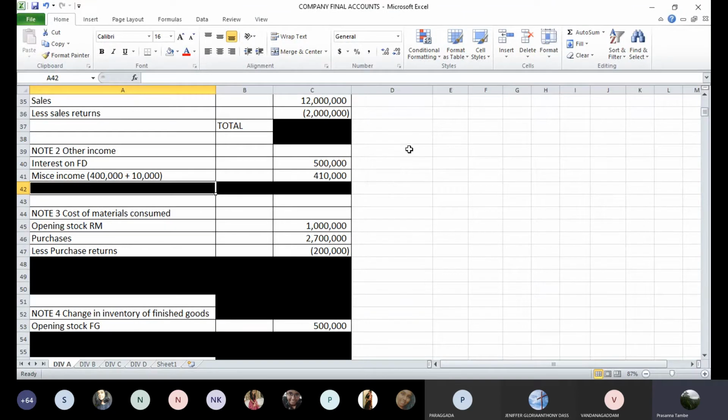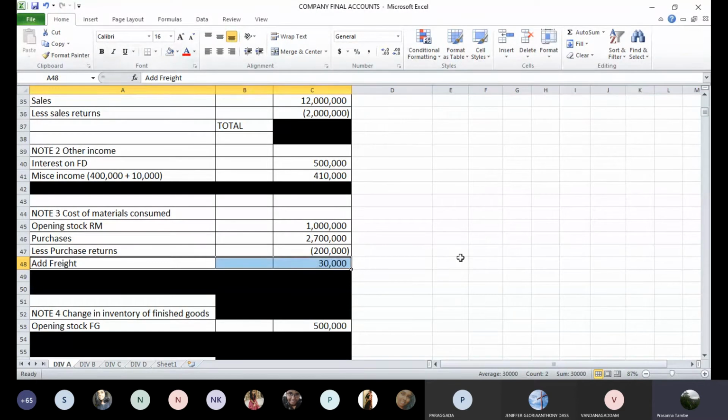Next is freight on raw material, 30,000. This freight on raw material is part of your raw material consumption cost. If you recall your manufacturing account, we used to show it like this: add freight also 30,000. So while calculating cost of raw material consumed, opening stock plus purchase of raw material, less returns, add freight on raw material, 30,000 rupees.